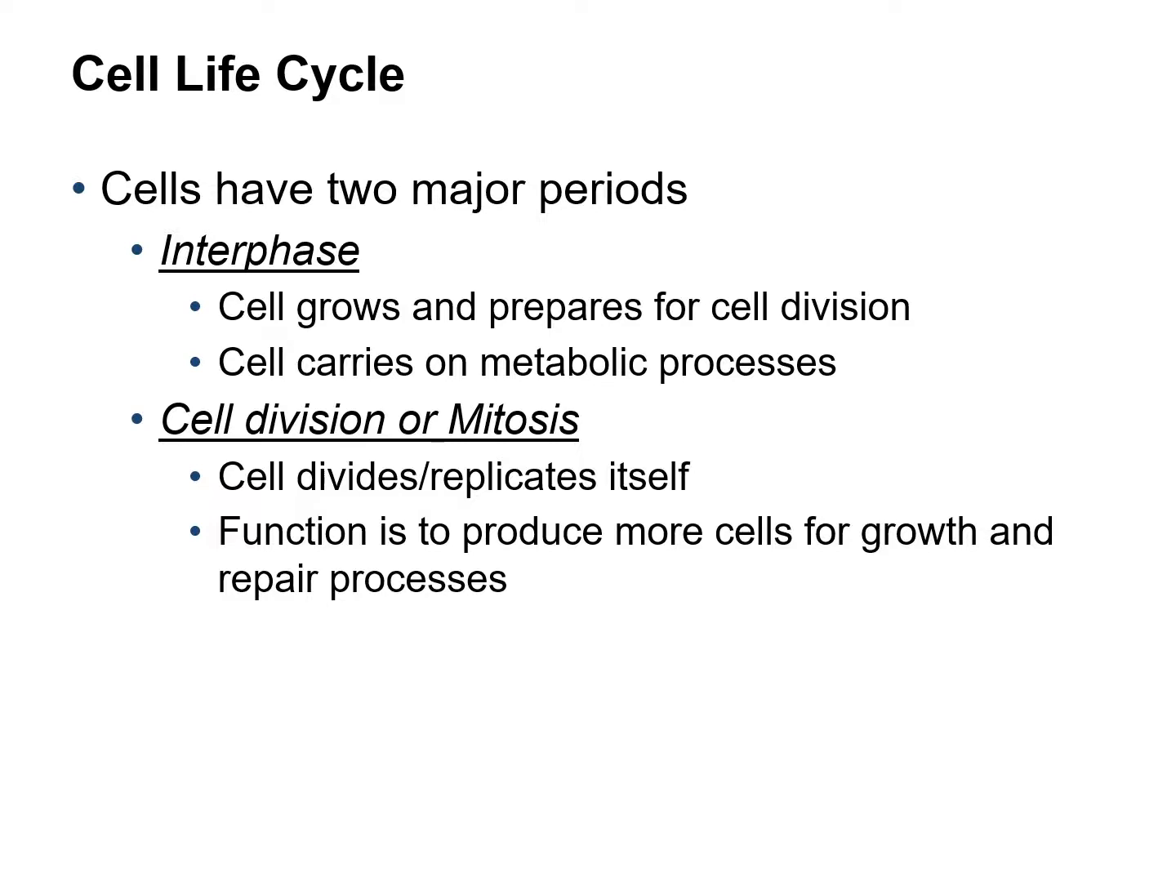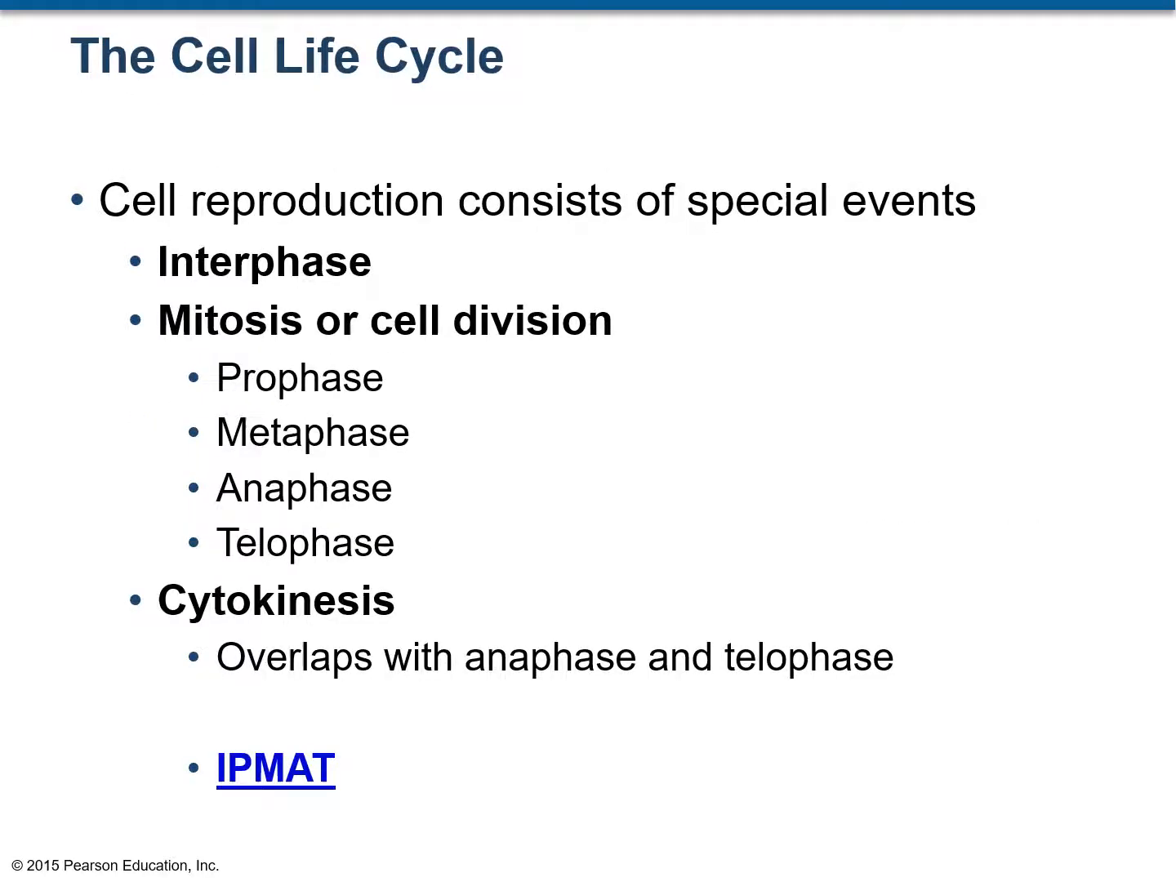The second phase is where it is dividing. The name of this cell division is mitosis. So by mitosis, the cell replicates itself. From one mother cell, two daughter cells are produced. So the cell life cycle has interphase followed by mitosis or cell division.